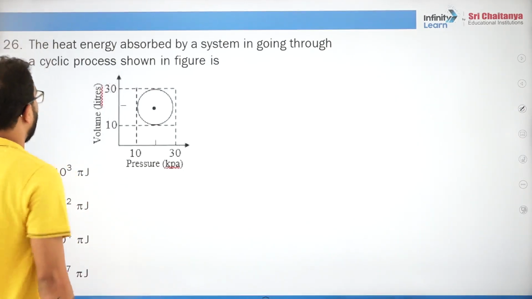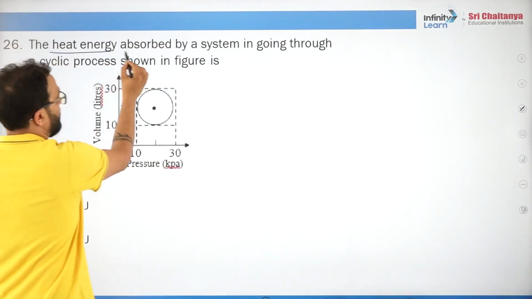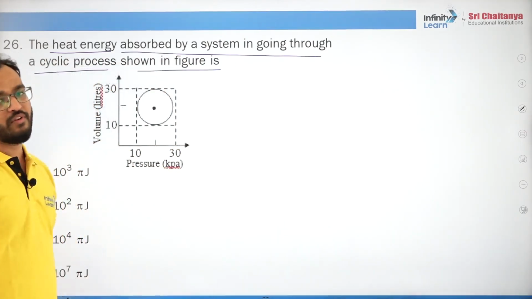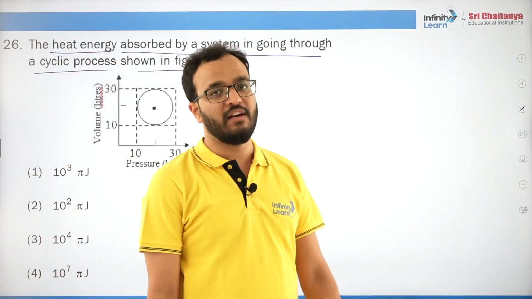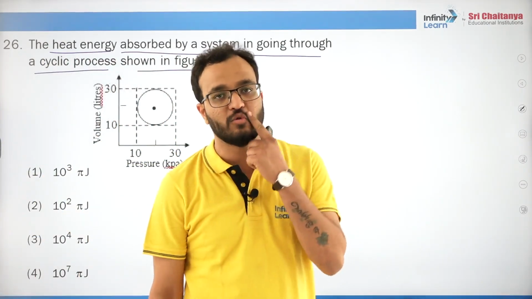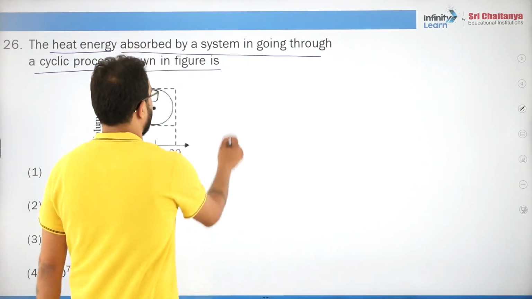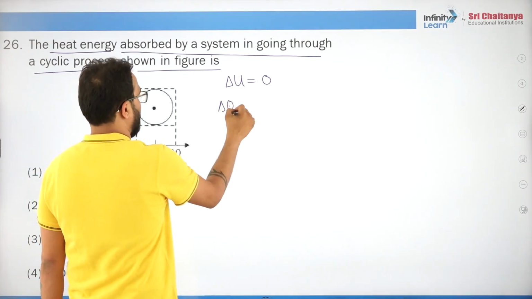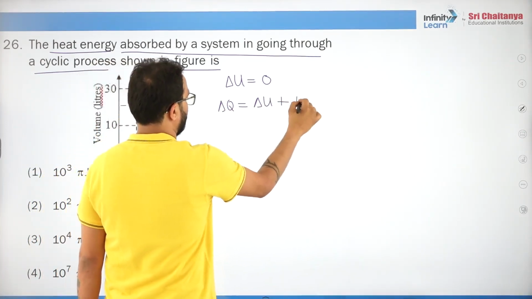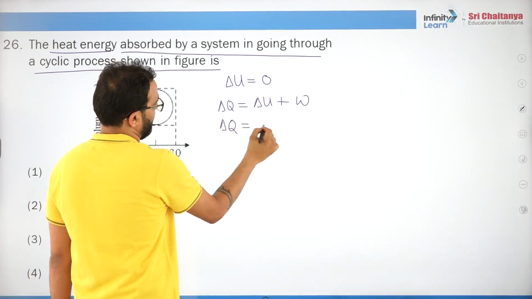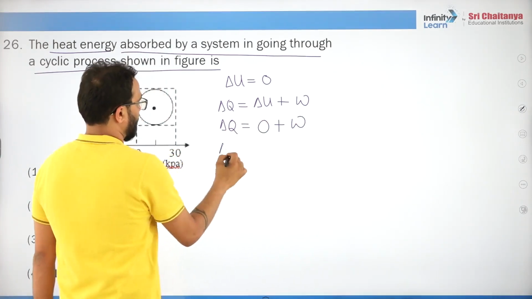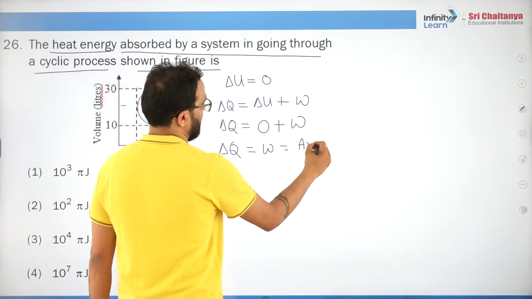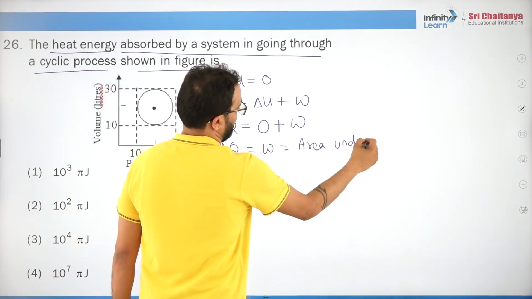Now, the heat energy absorbed by a system in going through a cyclic process. Now you will say, sir, how do we know the heat energy? We say that work done is the area under the graph, or the area enclosed by the graph. Since it is a cyclic process, delta U will be 0. So delta Q will be equal to delta U plus W, so delta Q must be equal to 0 plus W. So delta Q is equal to W, which is the area under the PV graph.